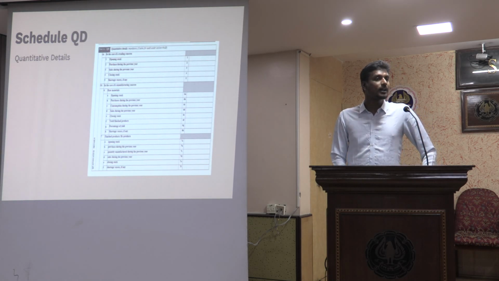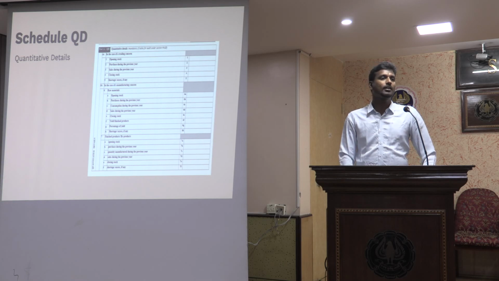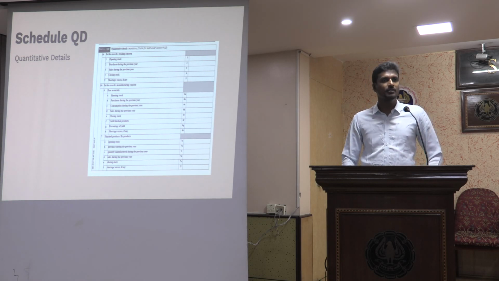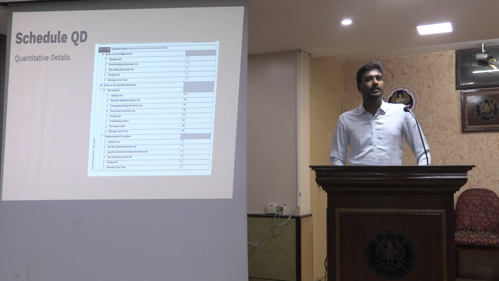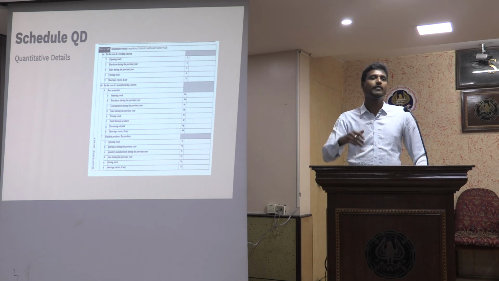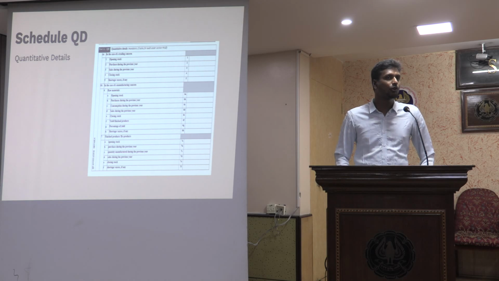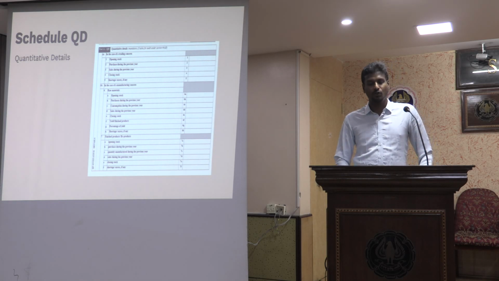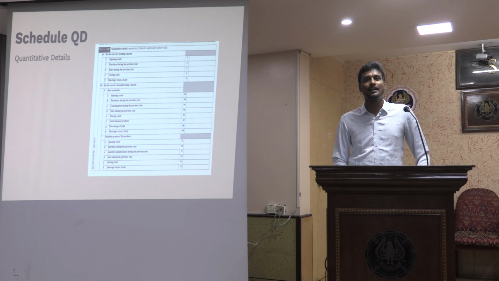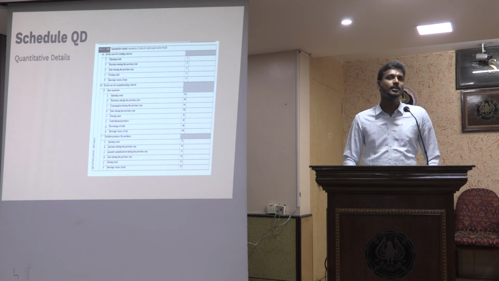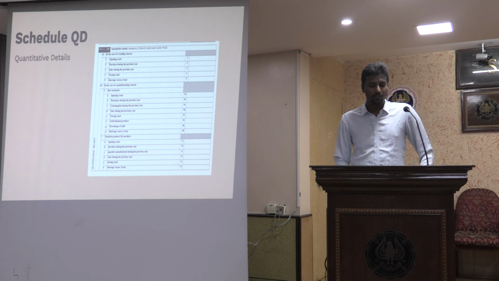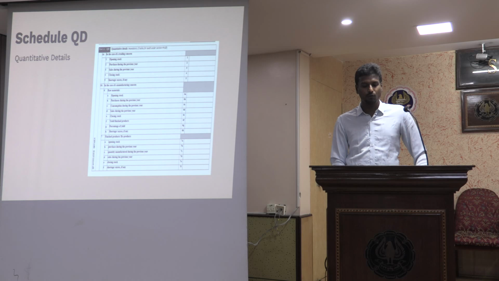Even the schedule on quantitative details is most of the time not filled properly. There is clause 35 itself which gives the quantitative details in the tax audit report. If it is filled there, it is relevant and appropriate for us to fill it in the ITR also. Most of the time this goes unfilled or unnoticed because there is no validation error, as it is not mandatory information and not applicable for all assessees. If it is only a manufacturing or trading business, then this will be applicable. So in that aspect it is mandatory to fill.